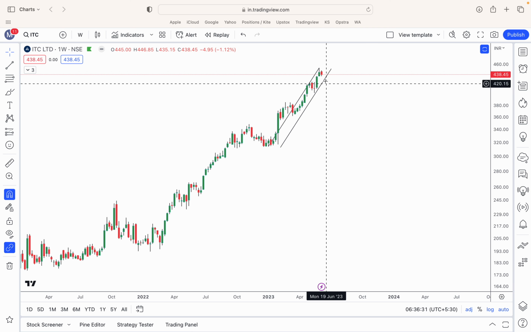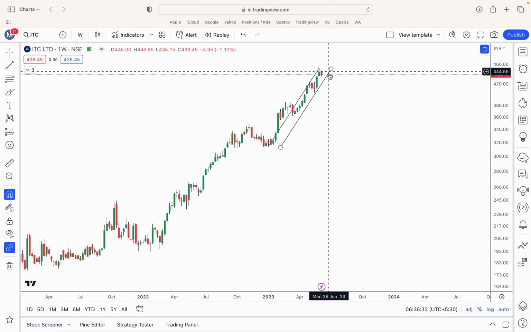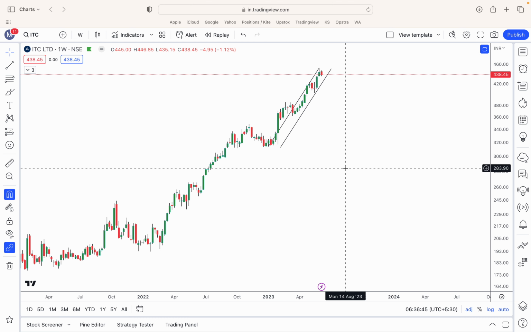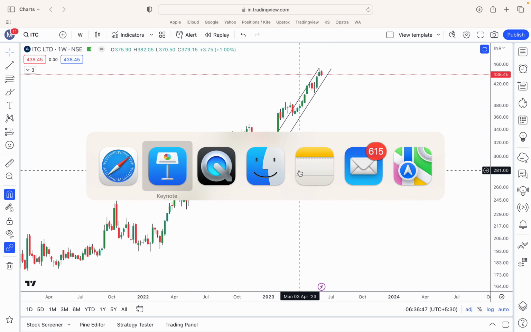Suppose in future a bearish candle forms and breaks the trend line, that is the time you can consider booking your equity investments. So these are two methods which are based on price action.